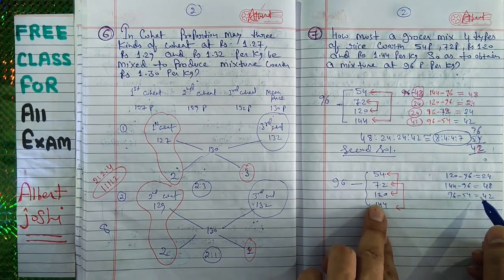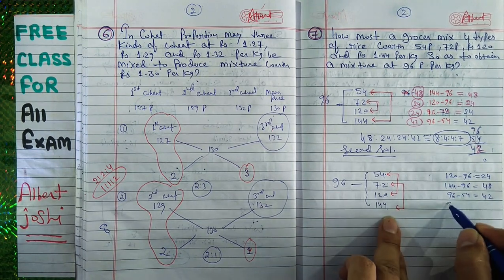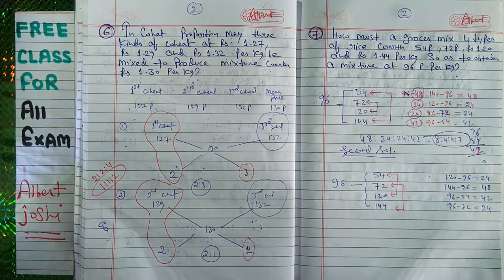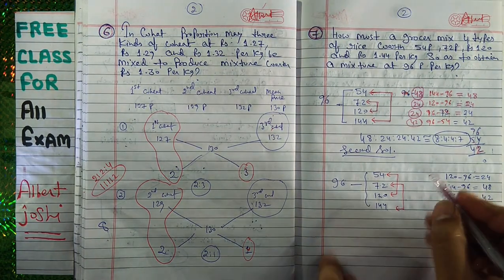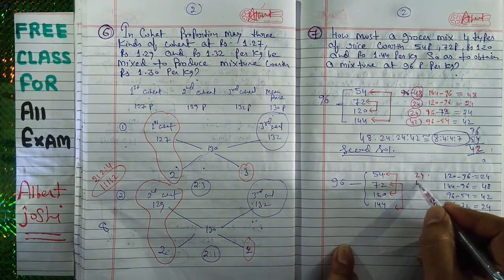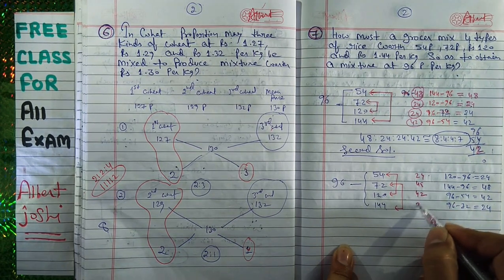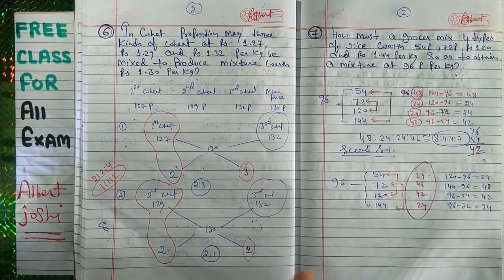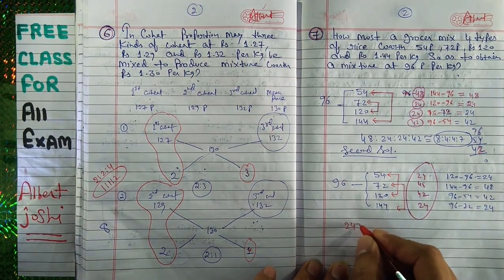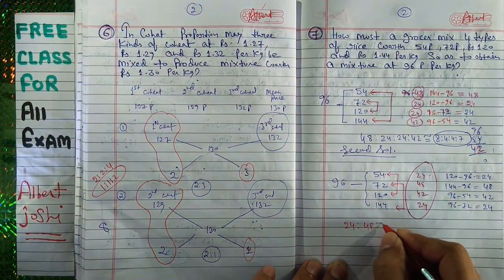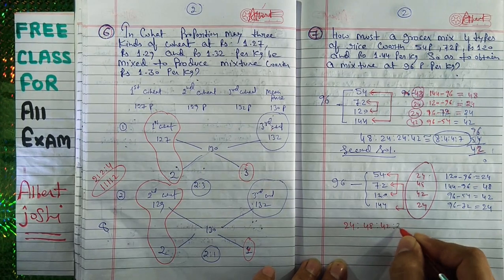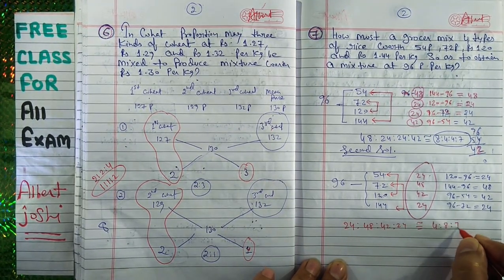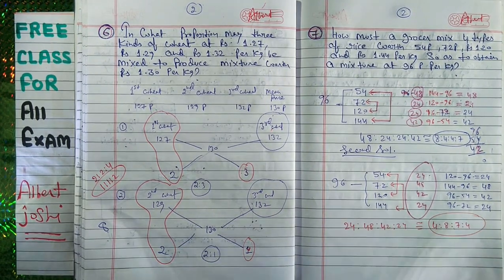And 96 minus 72 will come here, so you will get 24. So you have to write the values here: 24, 48, 42 and 24. So your ratio will be 24 ratio 48 ratio 42 ratio 24. So it will be equivalent to 4 ratio 8 ratio 7 ratio 4. So you have this ratio.